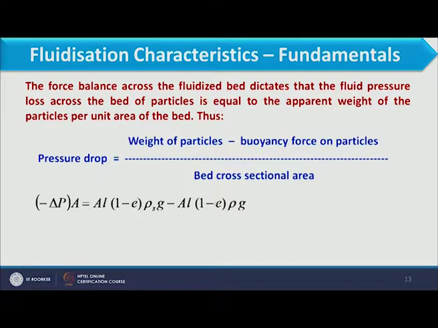So here we have the volume of the solid into rho, which is the mass of the liquid, into g. Further simplifying this equation, we have the pressure drop during the fluidization condition equal to L (1 minus E)(rho S minus rho) into g.